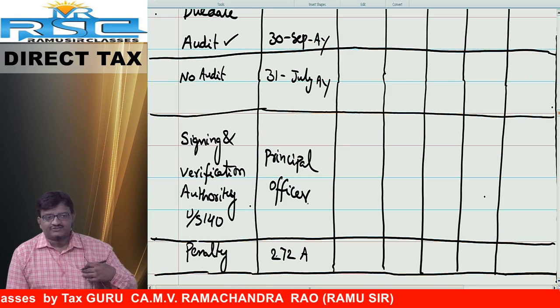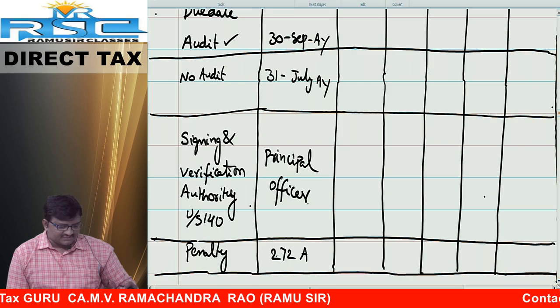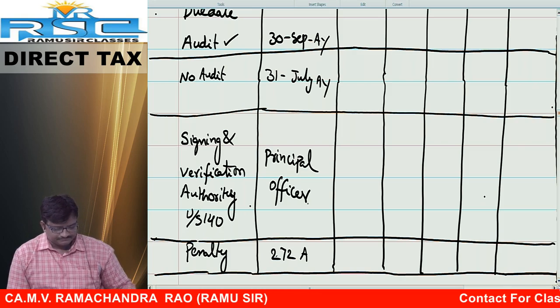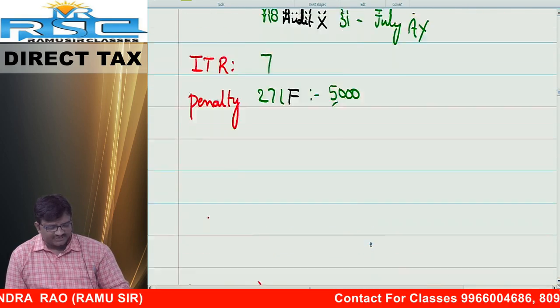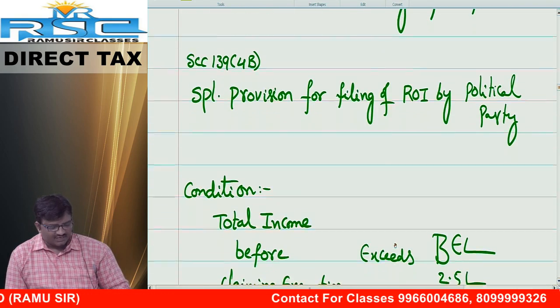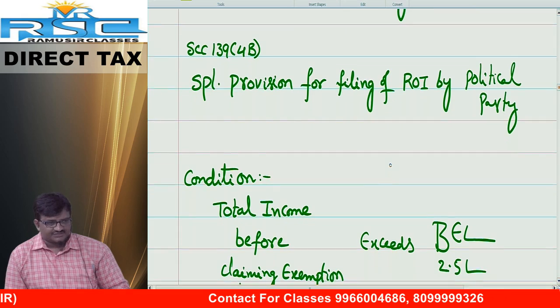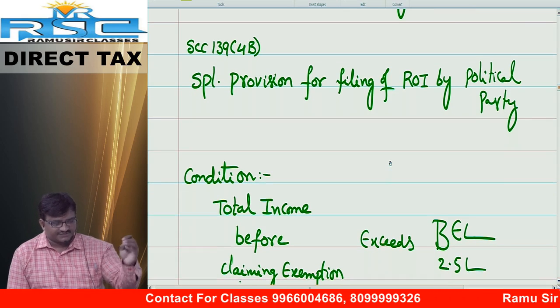With this, done with the topic called 139 subsection 4A. Everybody tell me, what is subsection 4A? Filing of return of income by charitable trust. What is the ITR number? 7. Already start. Next one.